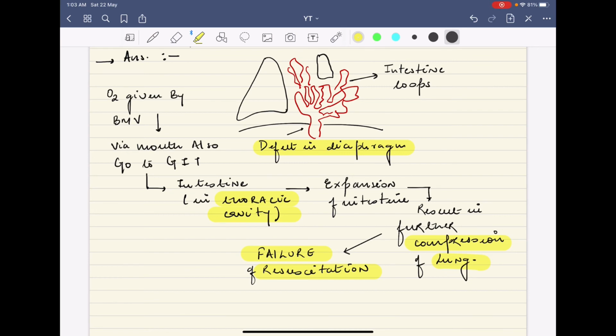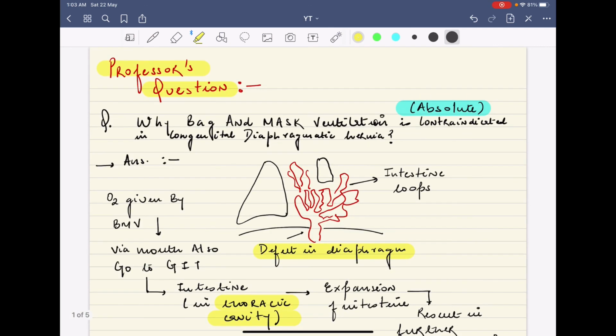So try to remember, this question is quite frequently asked in your vivas. Whenever they give you a bag and mask, they will ask you this question: what is the contraindication, and why is this absolutely contraindicated in congenital diaphragmatic hernia?